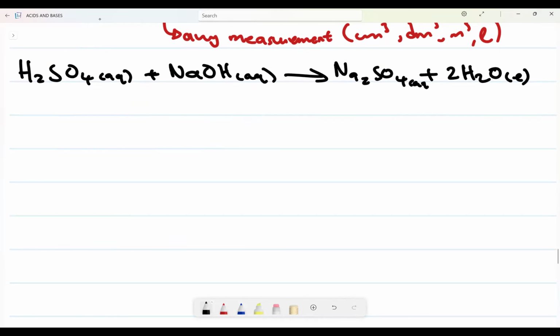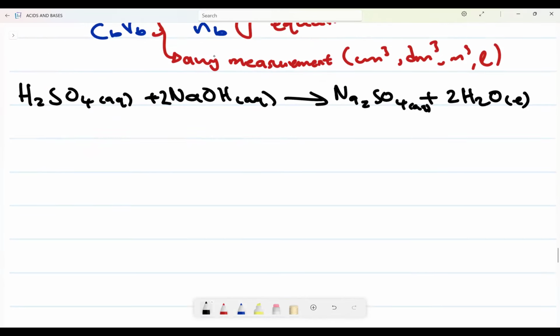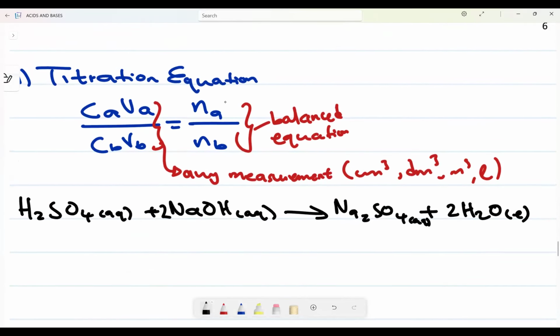The one that is formed with water, it is a salt, right? Let me see if it is balanced. No, it is not. 2 here. After 2 there, it is balanced. Cool. Now, remember what exactly I'm titrating.